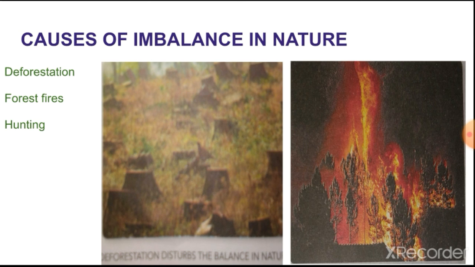Now second point in that, plants absorb water from the soil. They release it into the air through their leaves as water vapor. Thus water vapor becomes a part of the water cycle. If we cut down trees, the underground water will not find its way back to the water cycle. Thus plants also maintain the balance of water in nature. Now next is forest fire.